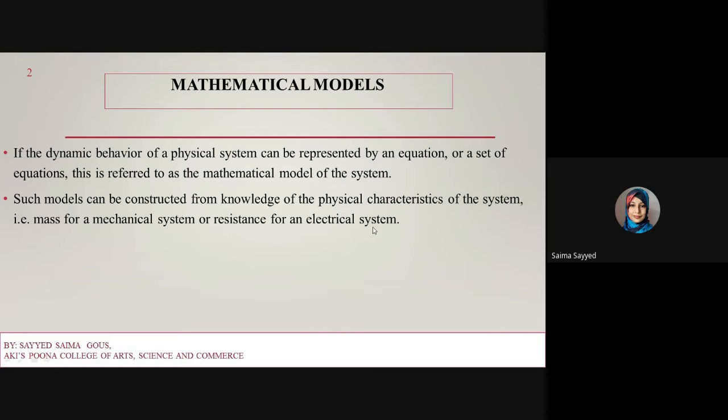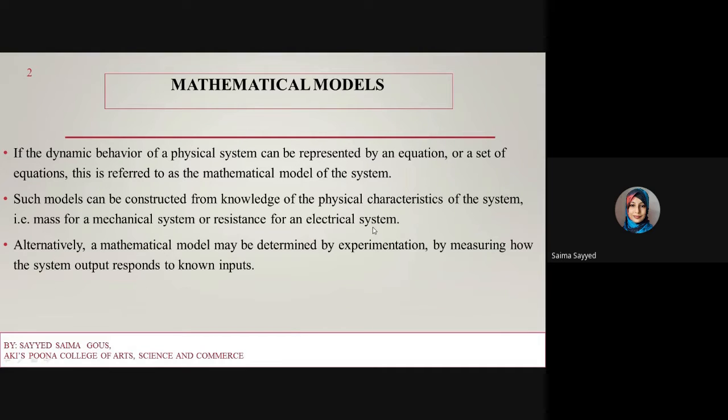Now, such models can be constructed from knowledge of the physical characteristics of the system, for example the mass of a mechanical system or the resistance of an electrical system. So here we can construct the mathematical model by knowing the physical characteristics of that system.